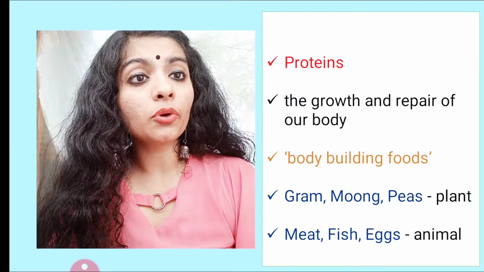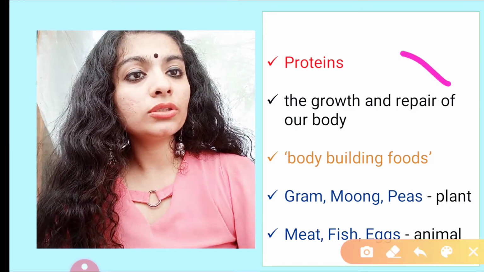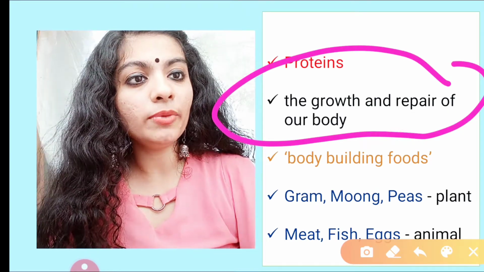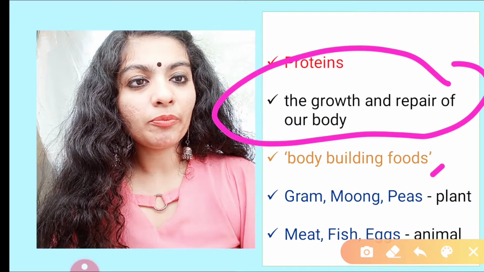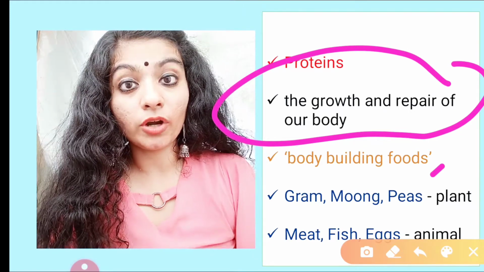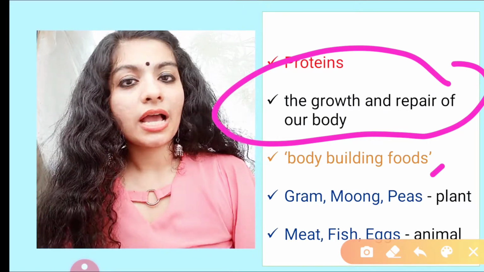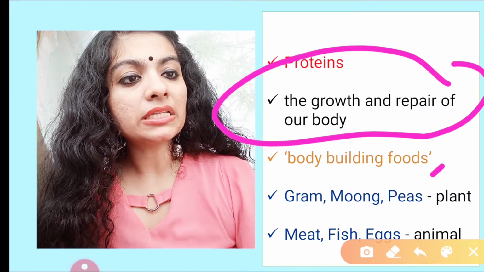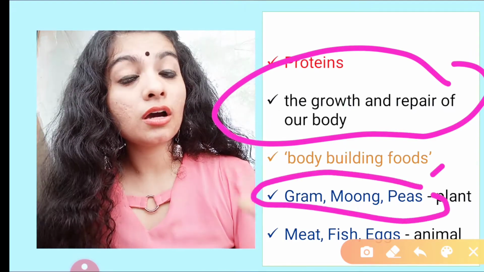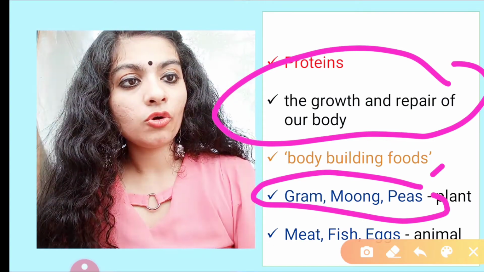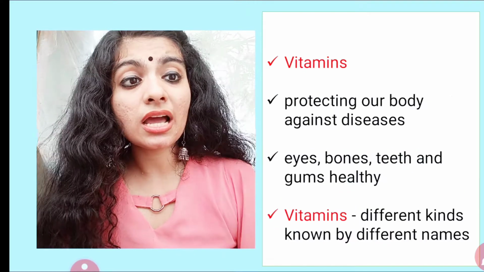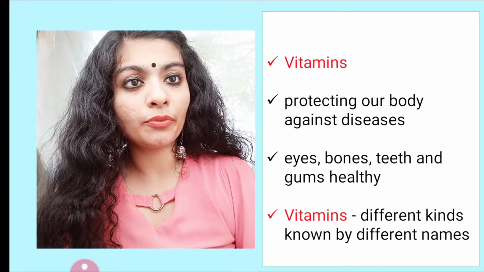Now talking about proteins, it helps in growth and repair of our body, muscles and all developing. So it is bodybuilding food, right? Many people who go to gym, bodybuilders, they consume proteins. I'm just giving an example. So gram, moong, peas, these are the protein rich sources that are produced from plants. And meat, fish, eggs, these are animal products which are rich in proteins.